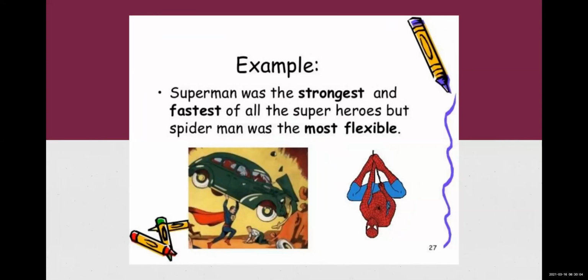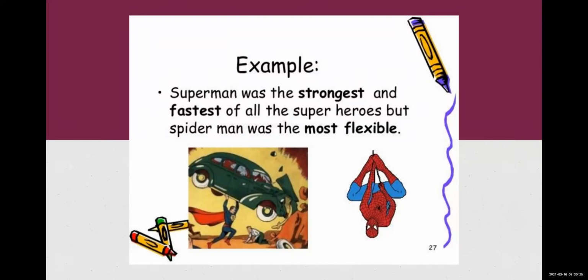Superman was the strongest and fastest of all the superheroes, but Spider-Man was the most flexible. Okay. Superman, you can see over here, and again adjective est is added. So first thing, we have identified this, it is of superlative.